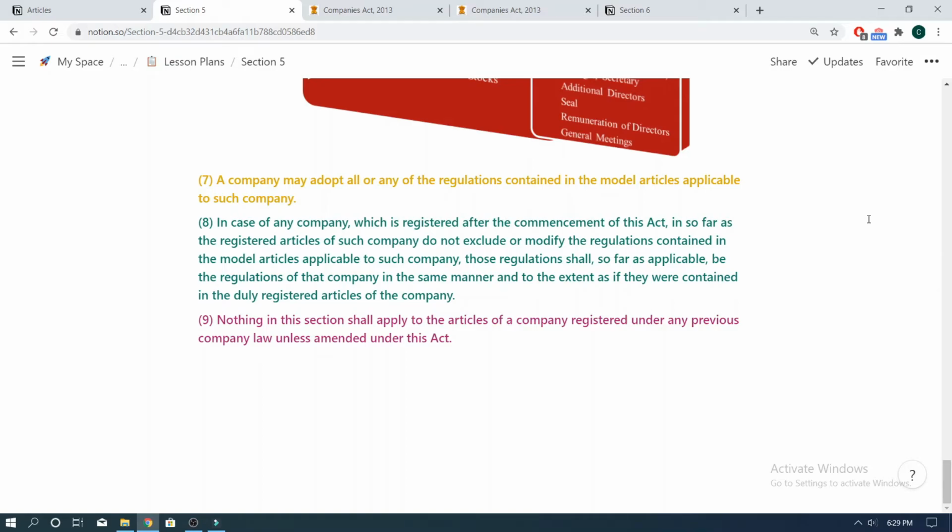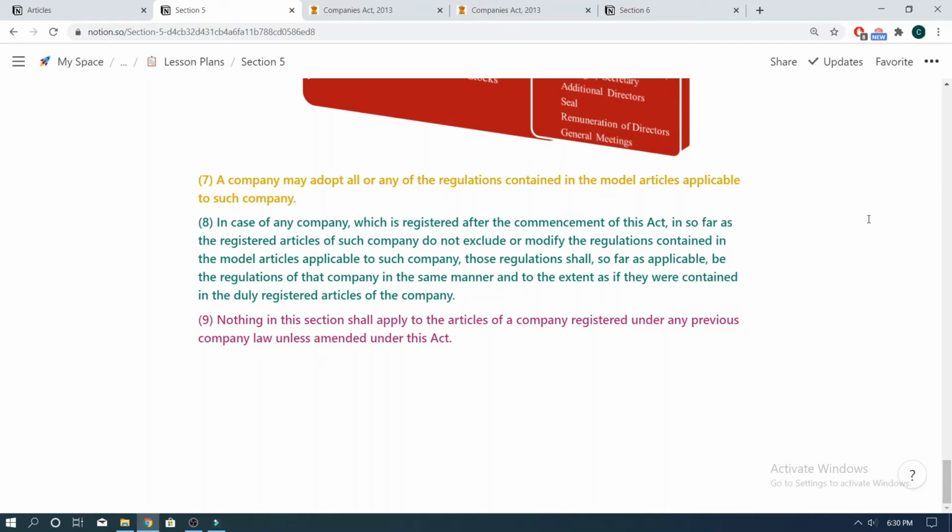It sounds complicated, but in simple language, it only means to say that all the regulations of model articles of association would be applicable to any registered company as if they were all included in its registered articles of association. However, those regulations of the model articles of association won't be applicable on the registered company which have been either explicitly excluded by the registered articles of association of the said incorporated company, and second, those regulations of the model articles of association won't be applicable which have already been covered in the registered articles of association in a modified form.